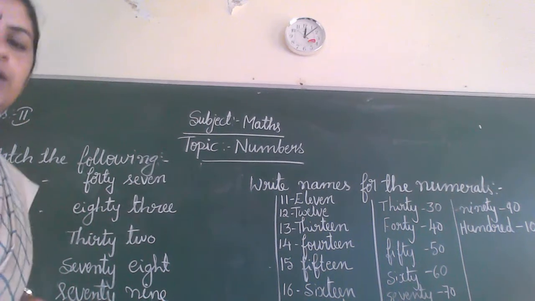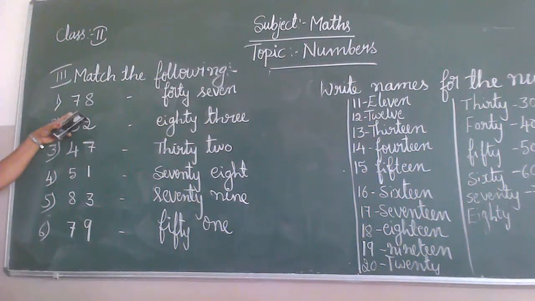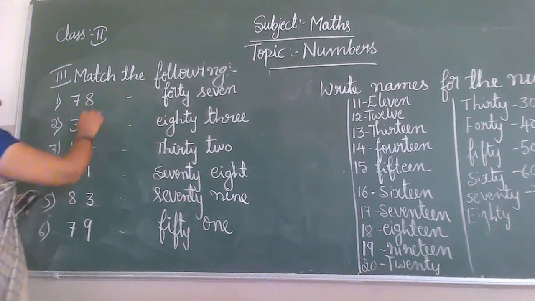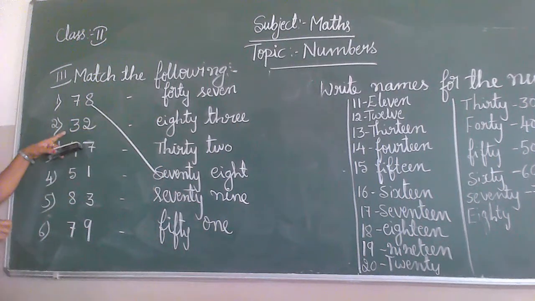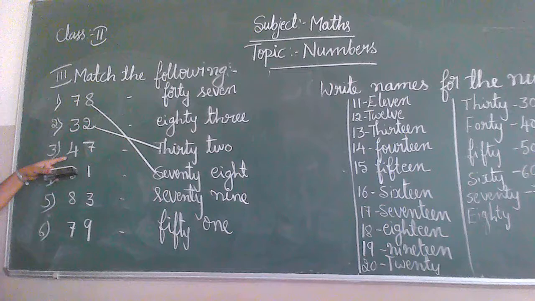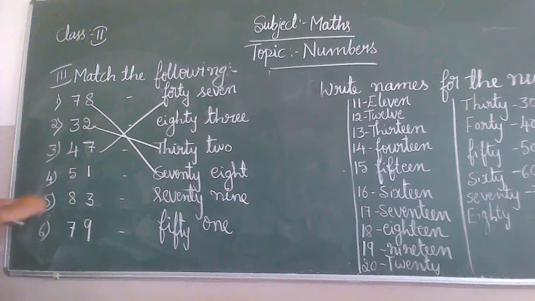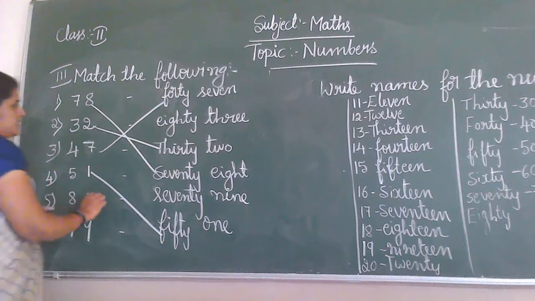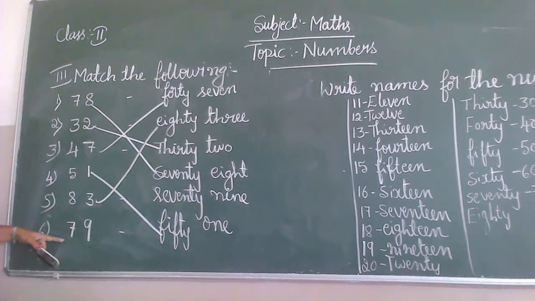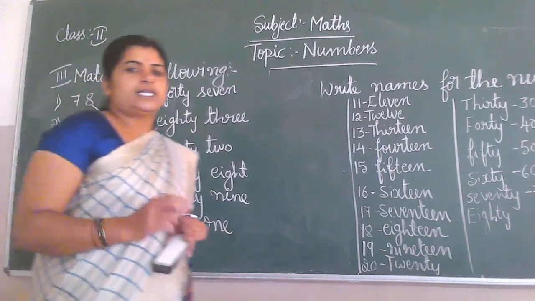You have to match it, children. First one, read the numeral name: 78. Where is the spelling of 78? Here, you have to match. 32, where, children? Here. And 47, where? Yes, first one. 51, where? 83, where? Yes, here you have to match. 79, where? Yes, here. See, this is very easy for you.